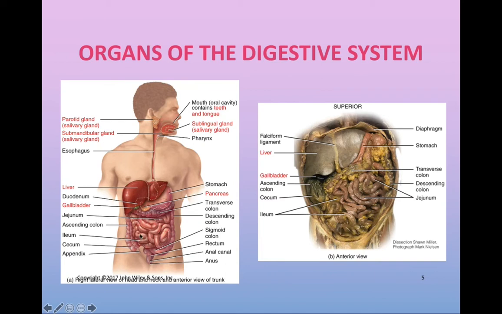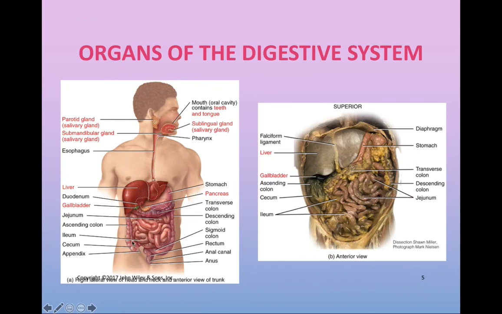Just as we've seen with the small intestine, it can be broken down into smaller parts. And in fact, the large intestine, which will be shown right here, distal to the small intestine, can also be broken down into several parts. The first part of the large intestine is shown right here, and the ileum of the small intestine will allow for substances to flow into the large intestine at this location known as the cecum. The cecum is the first part of the large intestine, and off the cecum we will find the vermiform appendix.